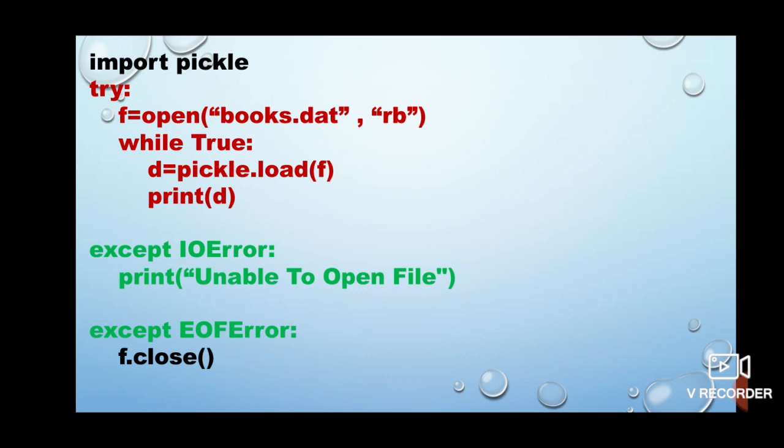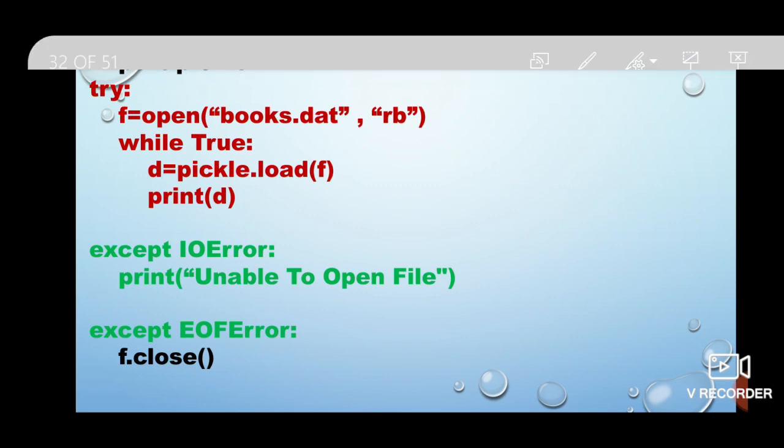And see, I am writing True because I am going to run it as an unending loop, which means that even when all the contents of my file get read and the end of file is reached, still this loop is going to run. So it will raise an error as soon as end of file comes. See, I am handling this end of file also in the second except block that I have written.